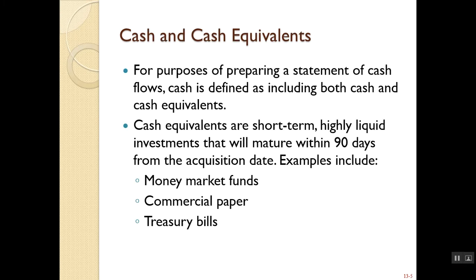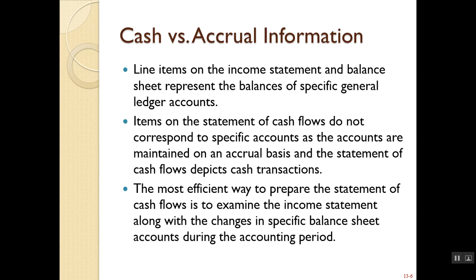Another thing to understand is that on the statement of cash flows, we're not talking just about cash. Included in the cash balance is also cash equivalents. So when you're actually looking at the balance sheet, that cash line item is typically referred to as cash and cash equivalents. Cash equivalents are short-term, highly liquid investments that mature within 3 months or 90 days. Typical examples are money market funds, commercial paper, and treasury bills or T-bills. So those are also included in the cash balance on the balance sheet and in the cash flow statement.